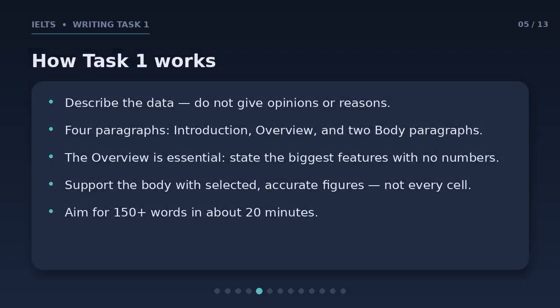Before writing, remember how Task 1 works. You describe the data objectively. You never give opinions or reasons. Structure it in 4 paragraphs: an introduction, an overview, and 2 body paragraphs. The overview is essential. It states the biggest features with no numbers. The body paragraphs then support those features with selected, accurate figures. Aim for over 150 words in about 20 minutes.